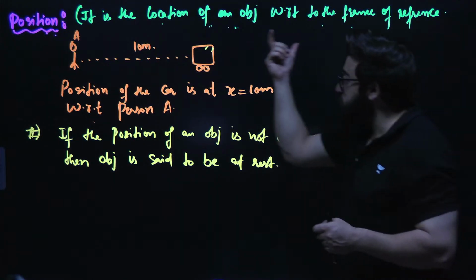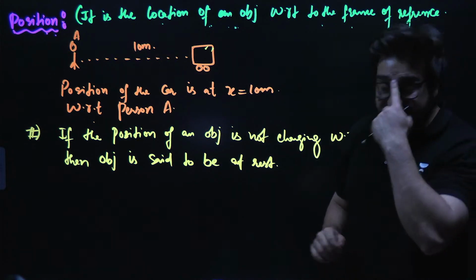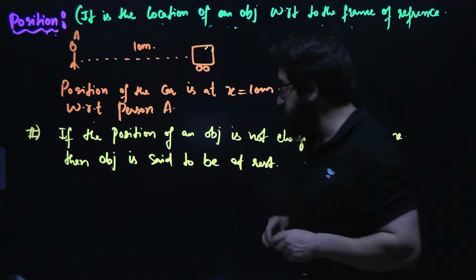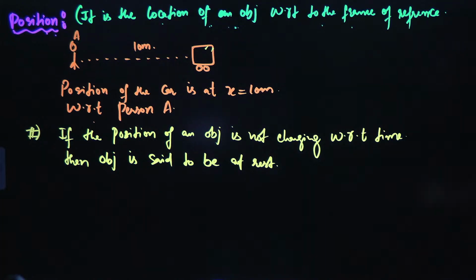And if the position of an object is changing with respect to time, in that case, we say object is in motion. I hope both of these points are clear.